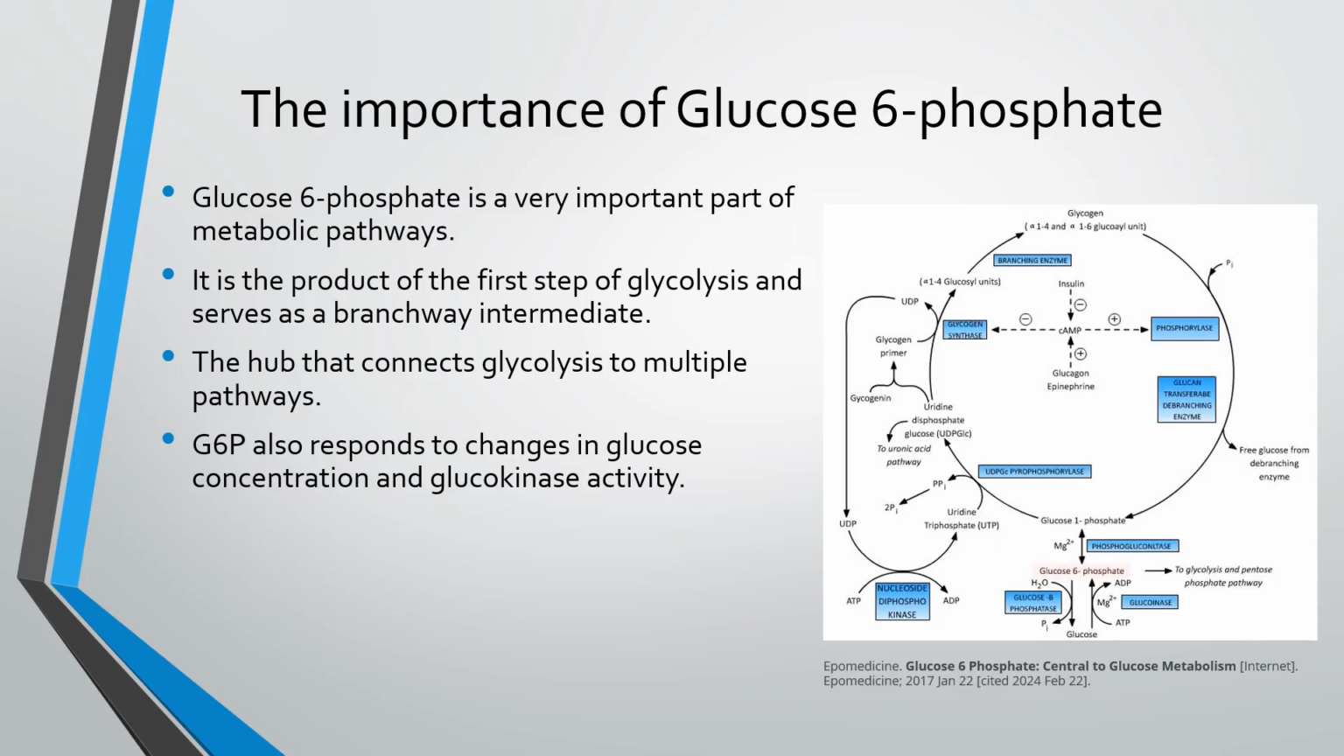So why is glucose 6-phosphate important? For starters, it is the first intermediate of glucose metabolism, starting from glucose in which glucose gets phosphorylated. Glucose 6-phosphate serves as the branchway intermediate to multiple metabolic pathways. These pathways include glycolysis, pentose phosphate pathway, glycogen synthesis, and de novo lipogenesis, as well as hexosamine pathway. One thing important to note about glucose 6-phosphate is that it responds to changes in glucose concentration and glucokinase activity, which will be shown later on.